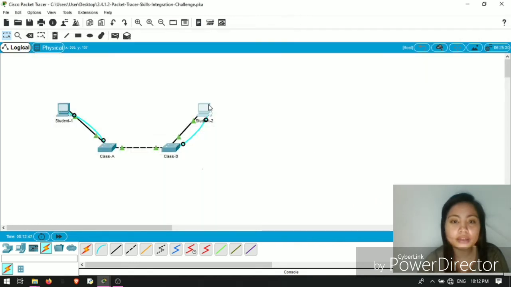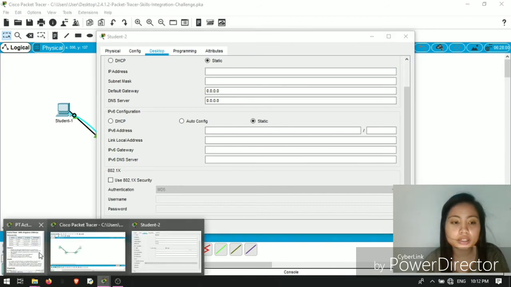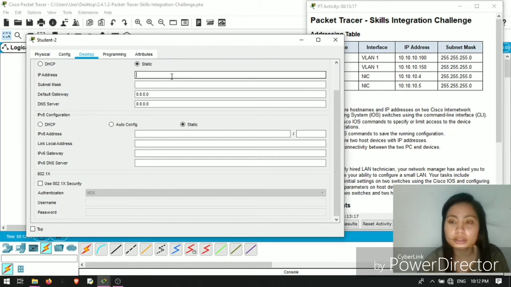There we go. And for this one, Student 2, the IP address is 10.10.10.5, and the subnet mask is also 255.255.255.0.